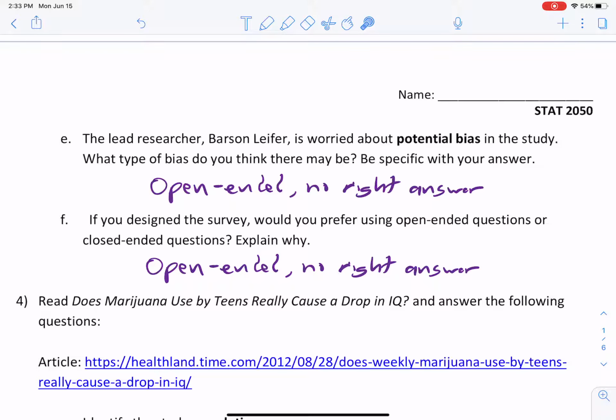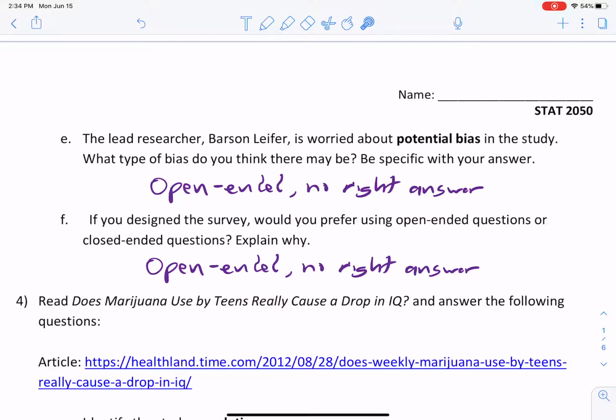But if the question were a little bit more convoluted, with open-ended questions you might have somebody who says something very elegantly and detail-oriented, and then someone else who believes the same thing but describes it in a different way that might be misinterpreted, right? So that's the issue with open-ended questions: there's some interpretation that might get missed.